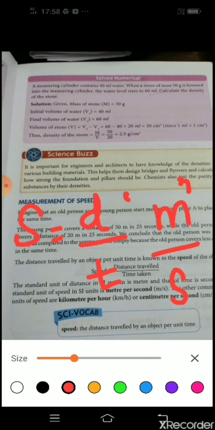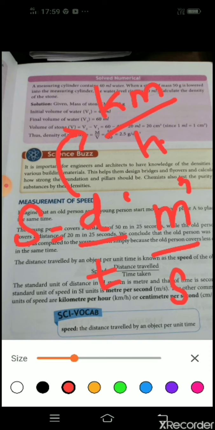But not everyone is moving at the same speed. People tend to differ in their speeds, yes or no? So for example, consider a bullet train which goes at a very high speed. In that case, we cannot measure it in meter per second. So here I have to use another quantity, a bigger system. Therefore, I'm going to measure distance in kilometers and time in hours.